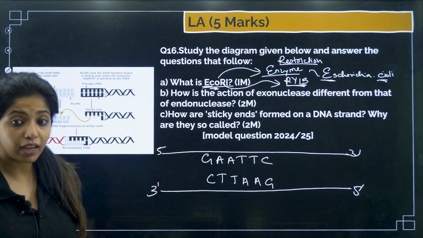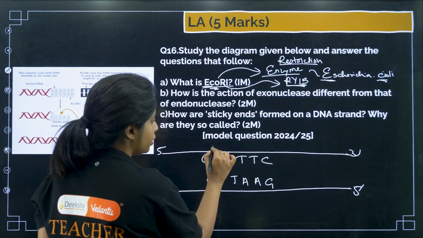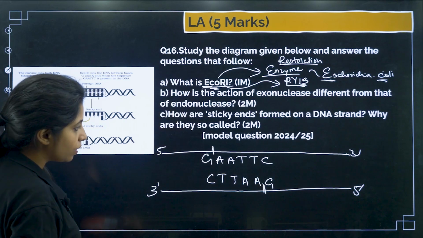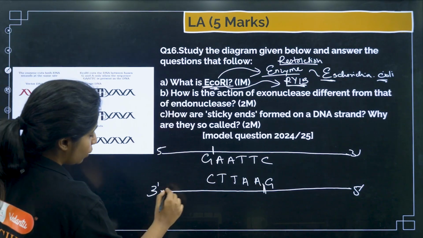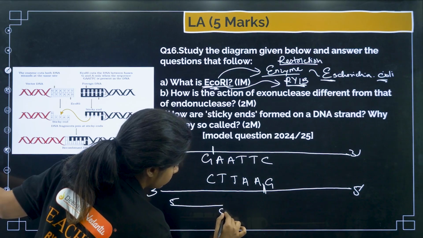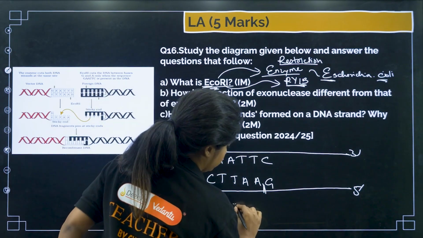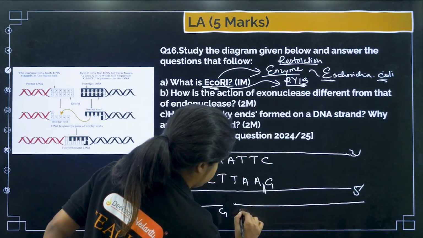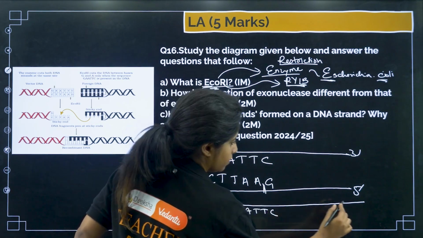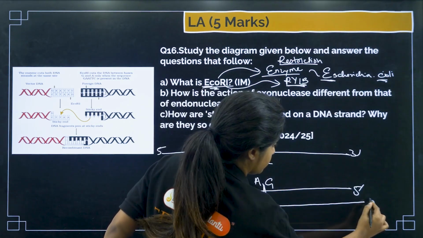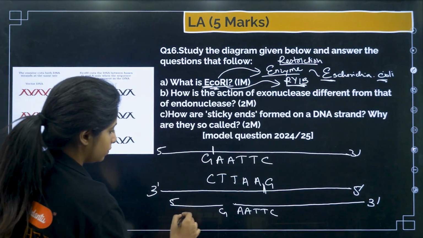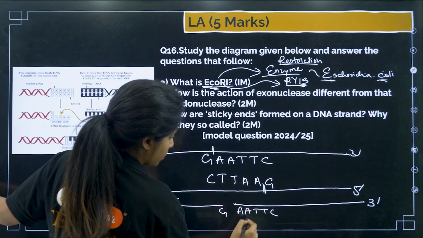Now your restriction endonuclease, that is EcoRI, will make a cut over here between G and A. Similarly, it will make a cut over here. Now what do you get after making the cut? It will look something like this. This is one strand. Now you have to make the other strand also. So the other strand looks like this.